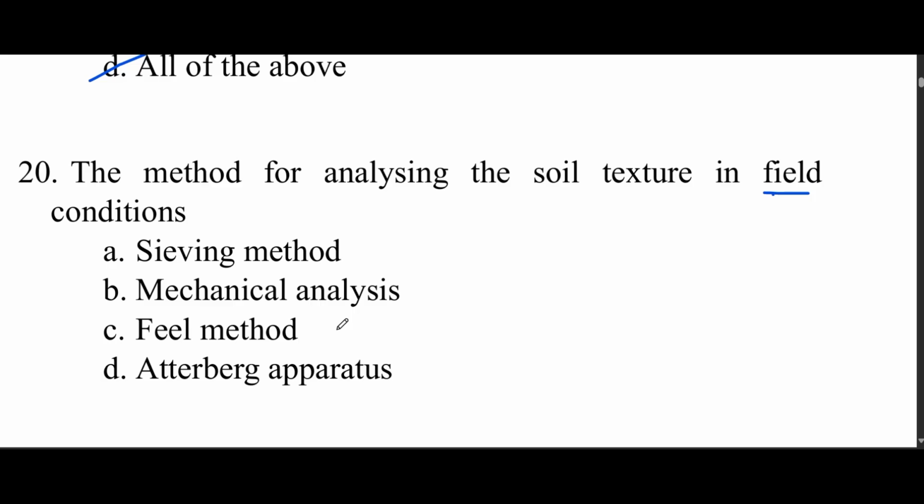When we are in the field, we can't take instruments there, it will be very difficult. So what we have with us is one hand. We can touch the soil and feel it. By feeling, we can know the soil texture. So option C is the correct answer, field method. In field condition, the method for analyzing the soil texture is the field method.